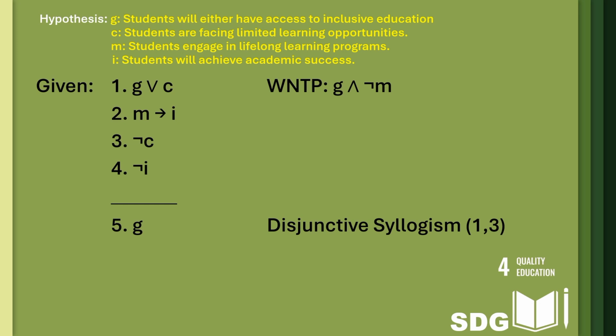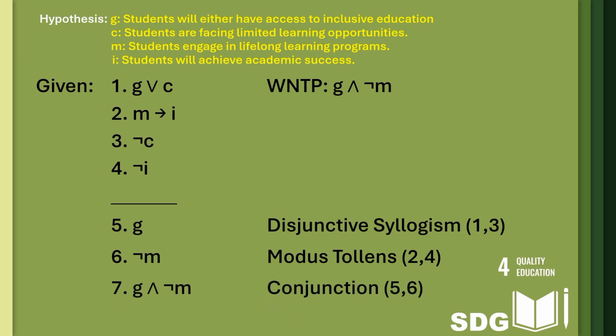Therefore, we can get G. Next, we can get negation of M by using modus tollens from step number 2 and 4, which is M implies I and negation of I. Therefore, we can get negation of M. And lastly, by using the rule of conjunction from step number 5 and 6, which is G and negation of M, we can obtain G and negation of M.